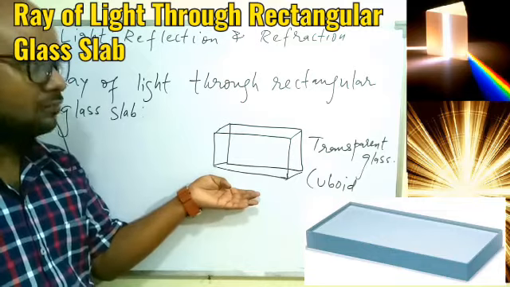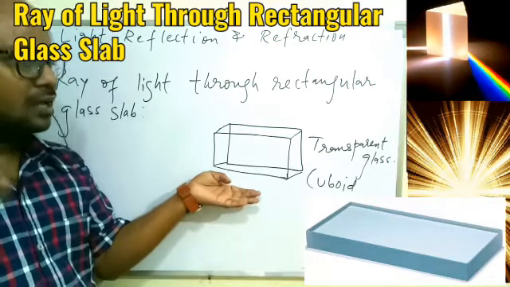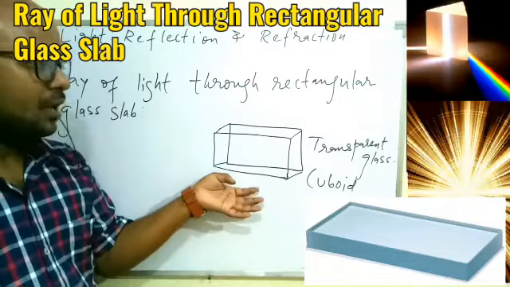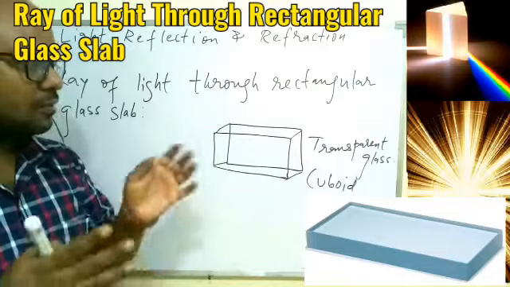Okay. So the topic is, if the ray of light is passing through this glass slab, then what will happen to the ray of light? In which direction the ray of light will move? What kind of path it will follow? What will be the different angles, different ray, and what kind of relation we will have? So that is what we are going to understand now.